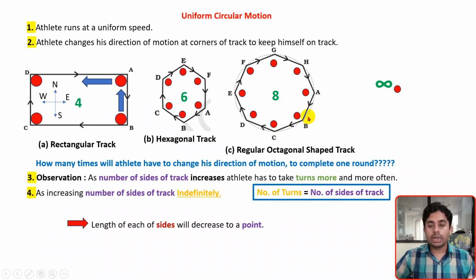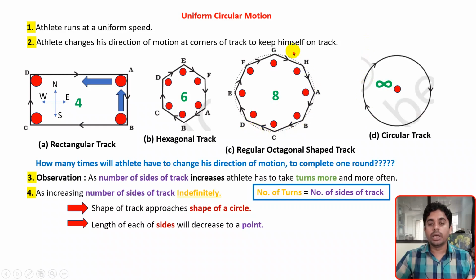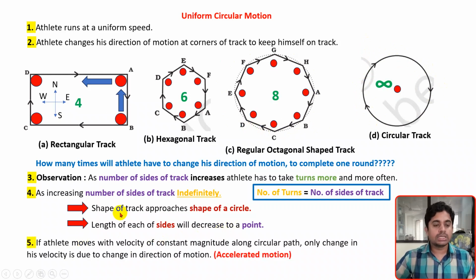And if you think collectively, what do all these points indicate? A single point indicates one side of the track, right? But the length of each side of the track has decreased to a point, and collectively all these points come together and create the shape of the track, which is nothing but the shape of a circle. So the shape of the track approaches the shape of a circle. All these points collectively create a circular shape.